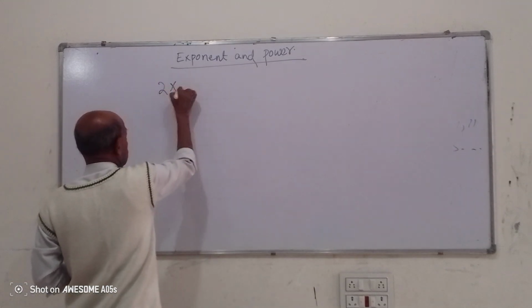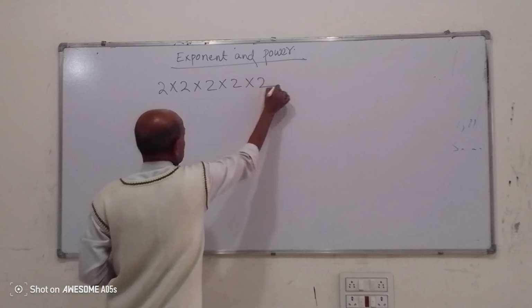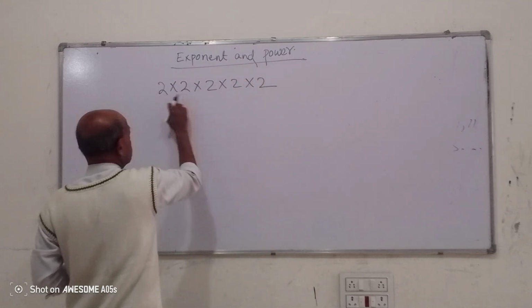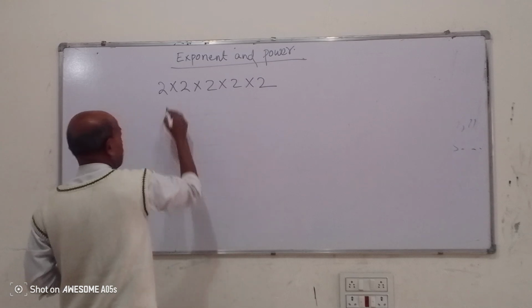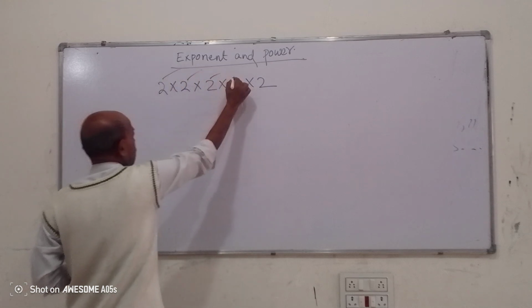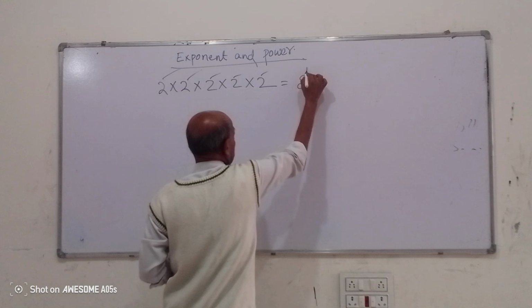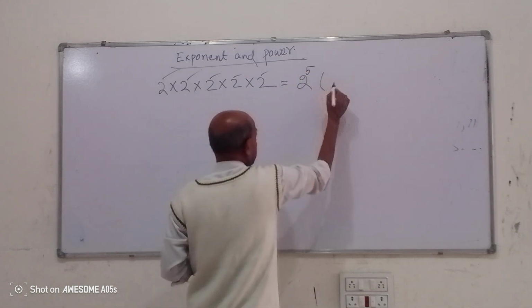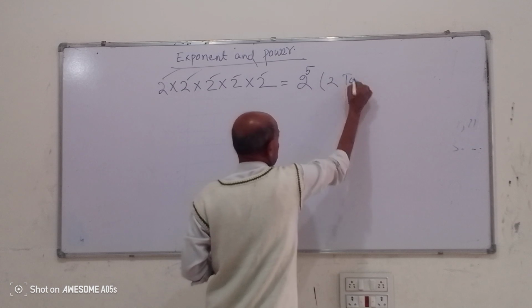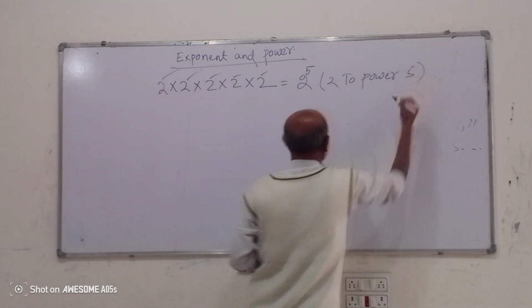Here I am writing 2 into 2 into 2 into 2 into 2. So how many 2's am I multiplying? Five: 1, 2, 3, 4, 5. So I write 2 to 5, which we read as 2 to power 5.